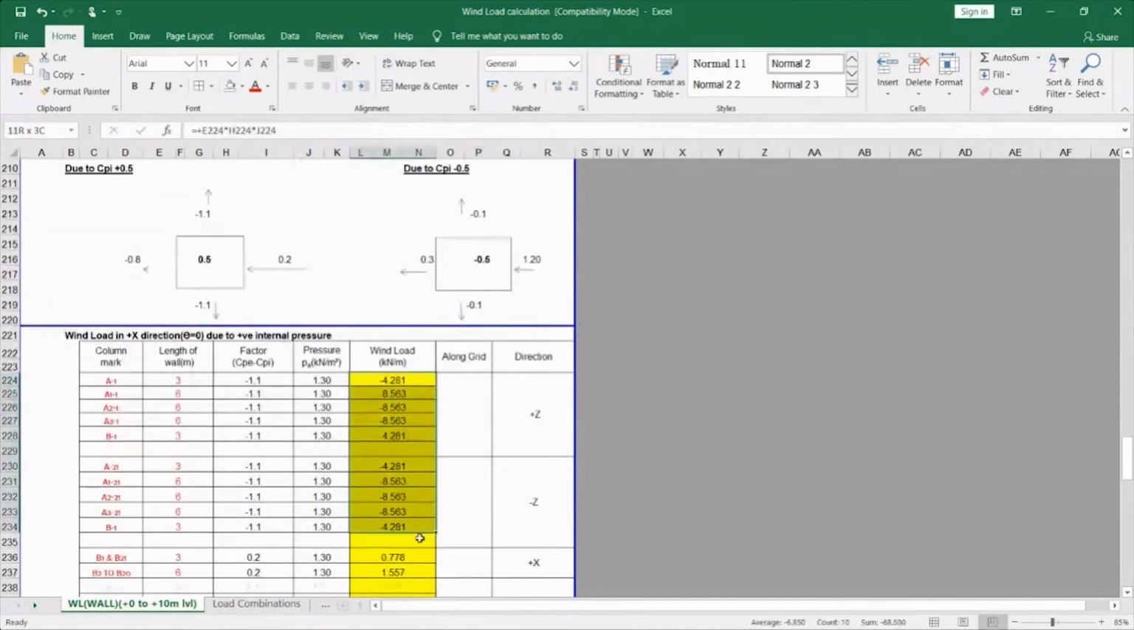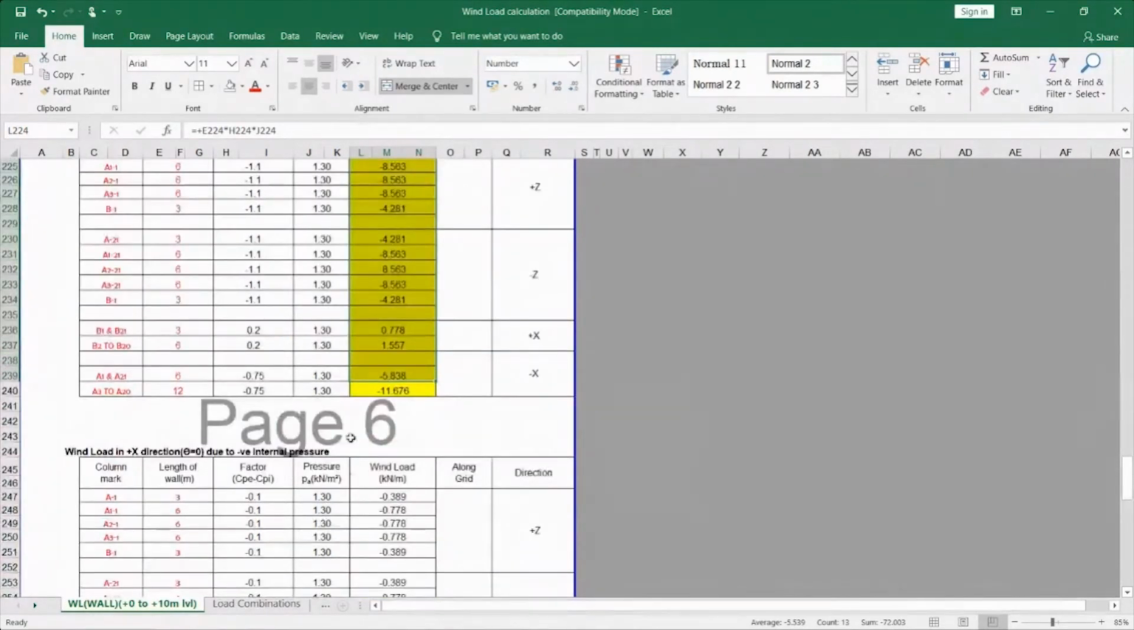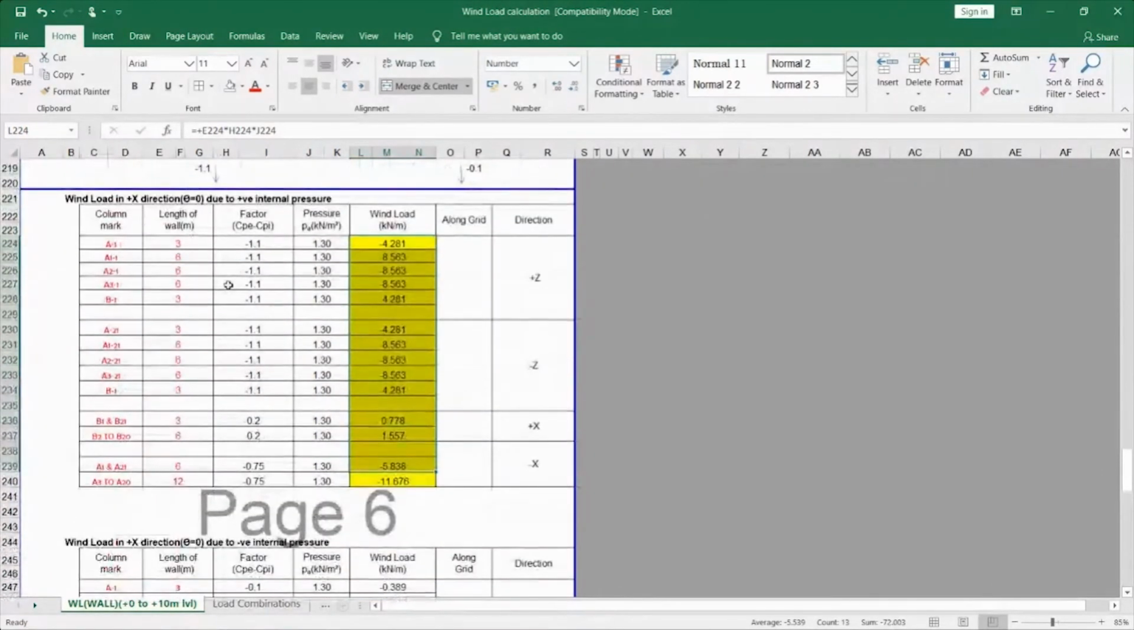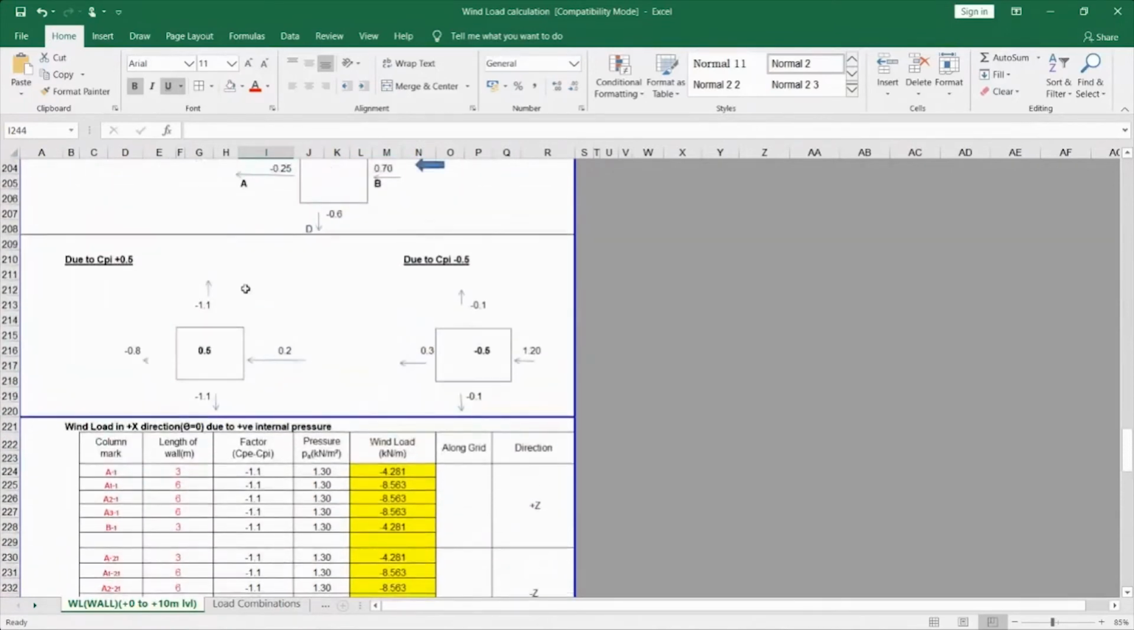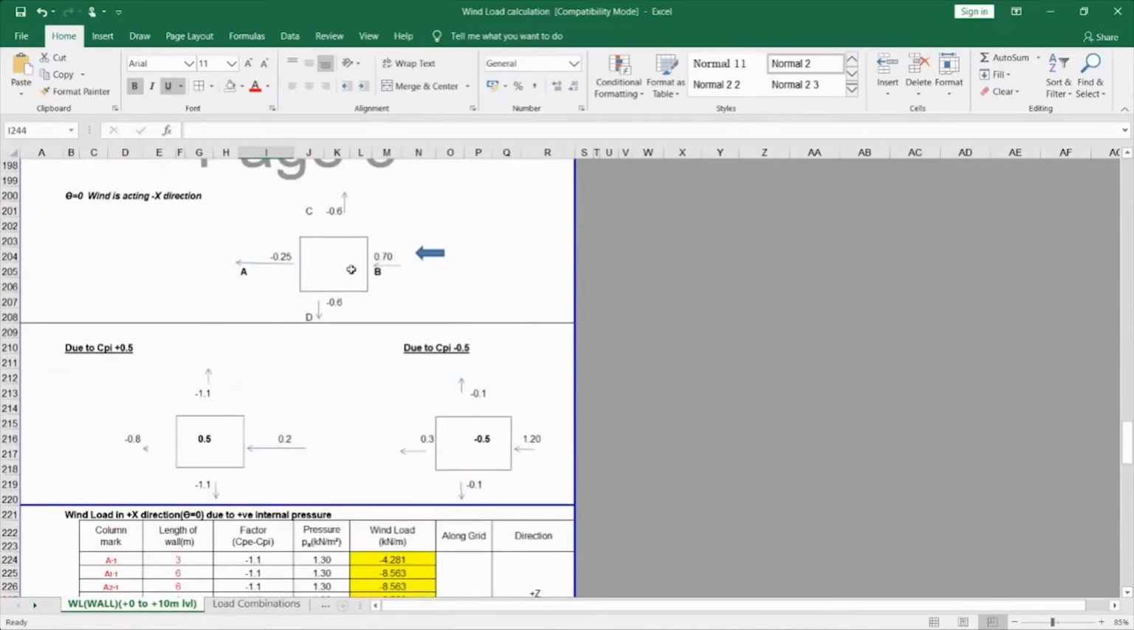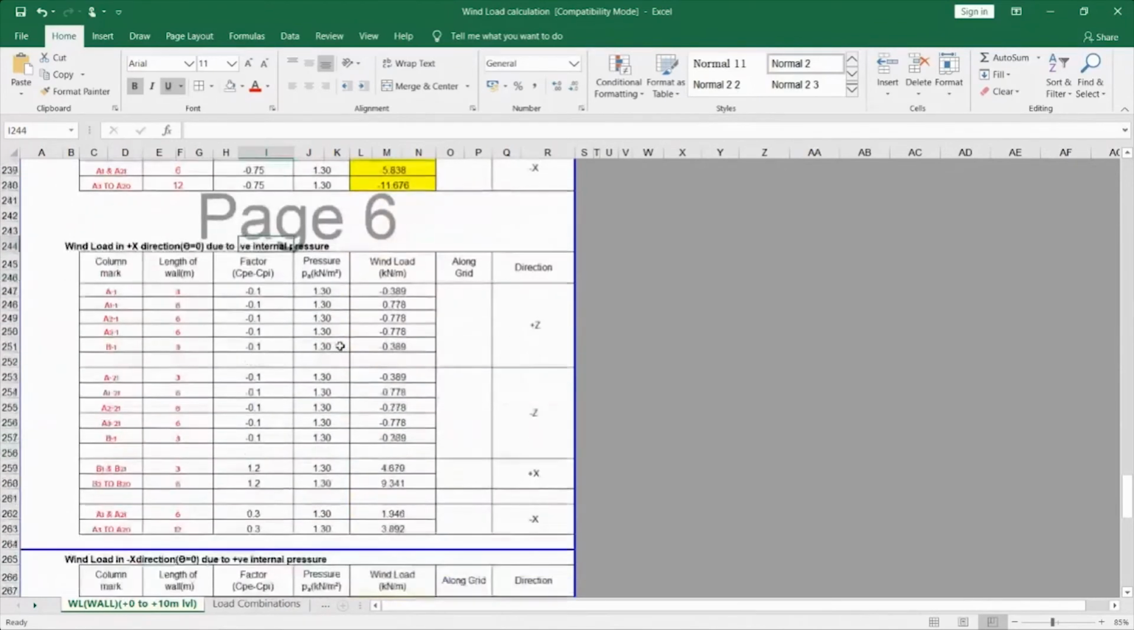So every positive Z will have two wind loads, that is, positive internal pressure and negative internal pressure, and negative Z will have two loads, positive internal pressure and negative internal pressure. Likewise, positive X, that is theta equal to 0, will have two values, positive internal pressure and negative internal pressure. This depends upon the direction of the wind. So that is how we calculate the wind load.